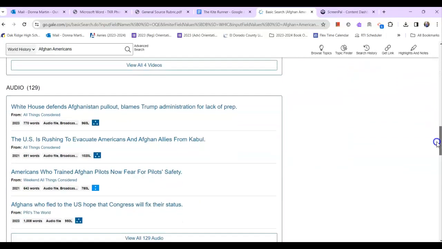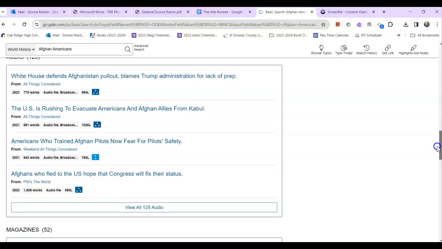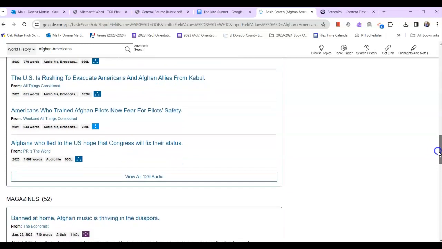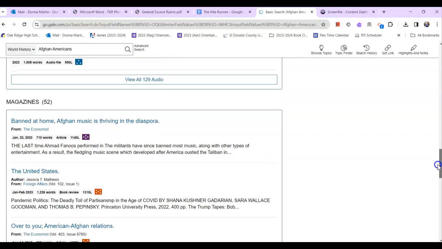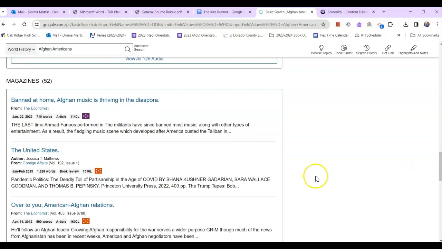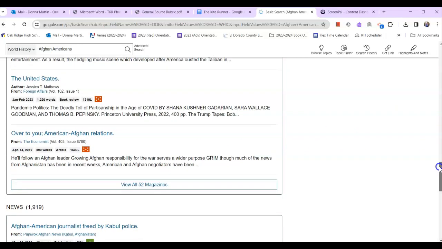So let's go down. Again, I'm looking for dates. I've got a 2023 article, Banned at Home, Afghan Music is Thriving. This one on Afghan American relations is from 2012, and it's also probably more about the government.